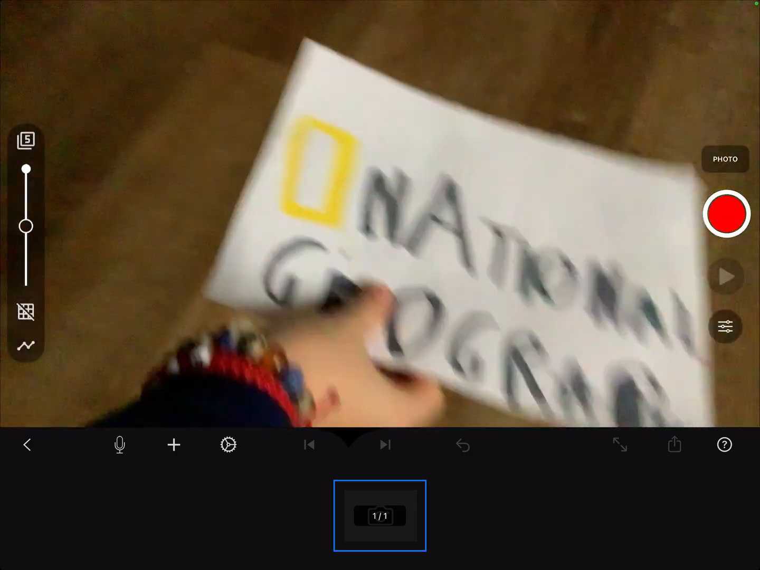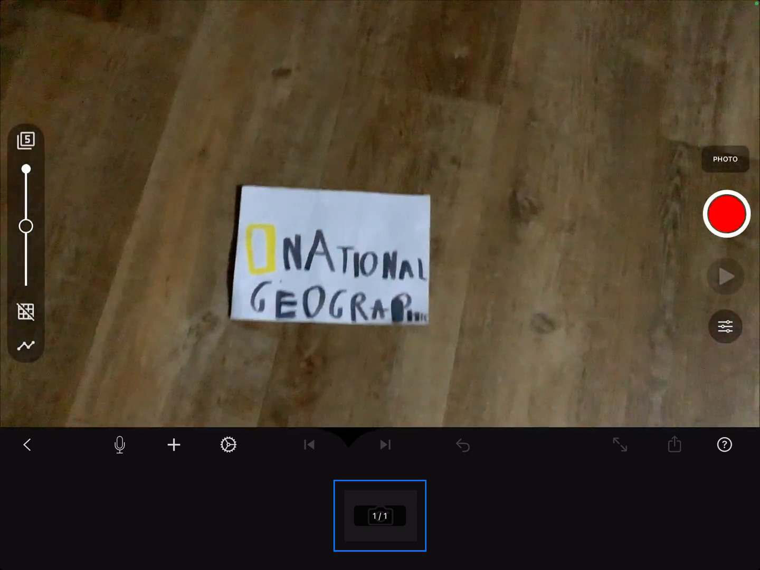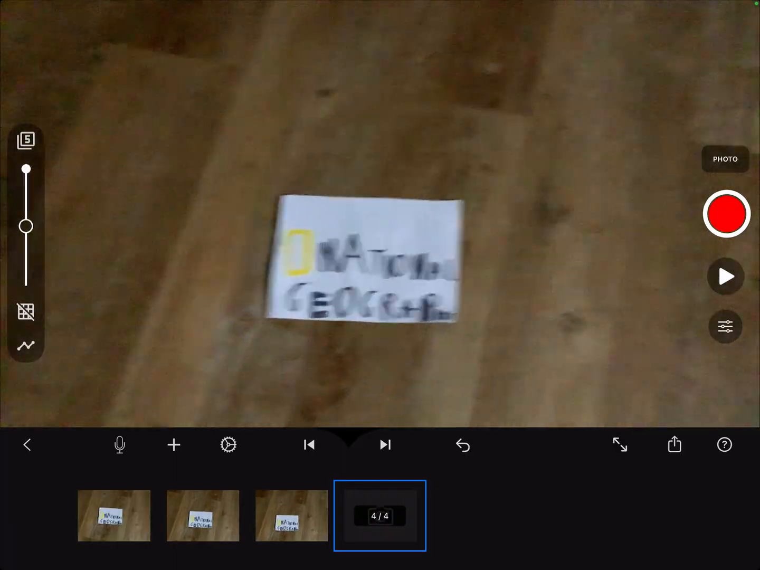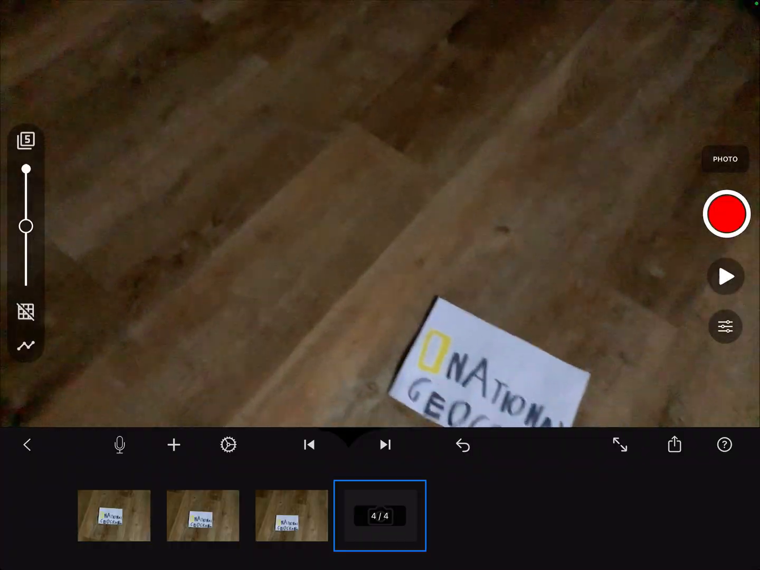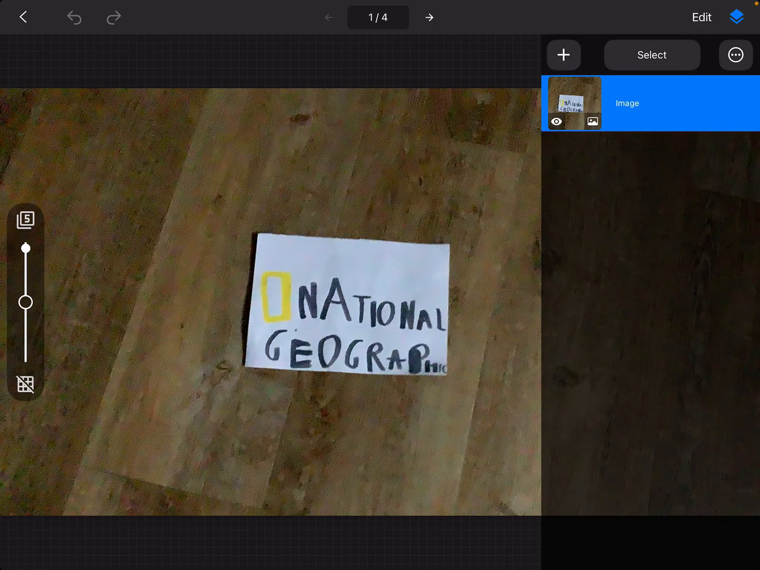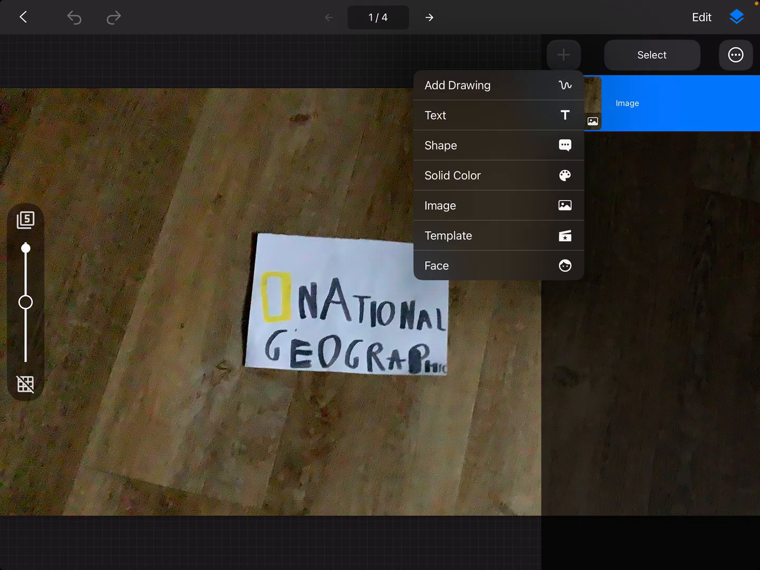And then click Create. So, let's grab my symbol and put it here. And you're going to take 1, 2, 3 shots. And then tap on one of the shots and then click Edit. So now you're in this page. Click plus and then add drawing.